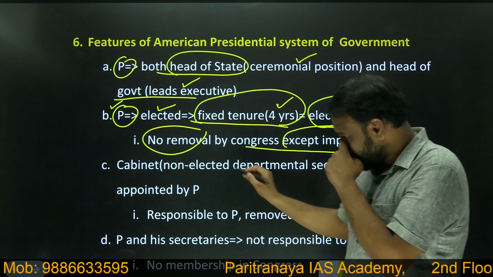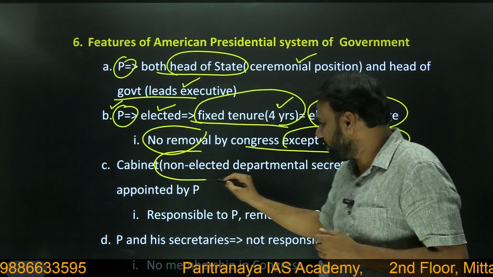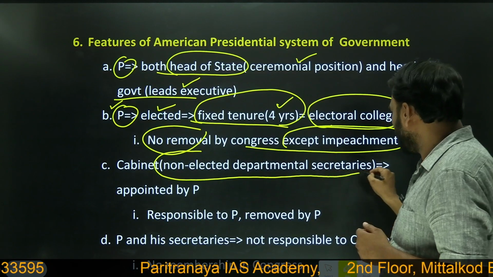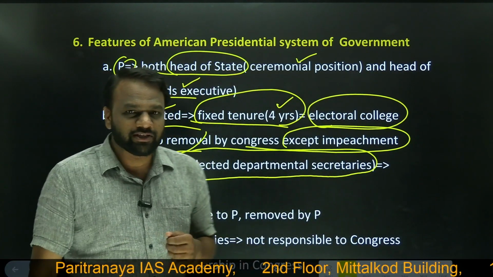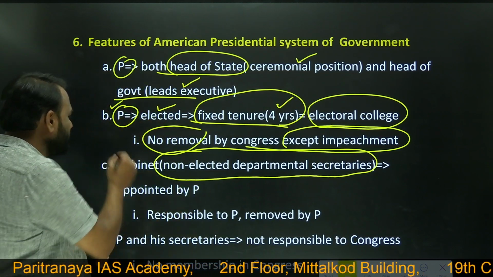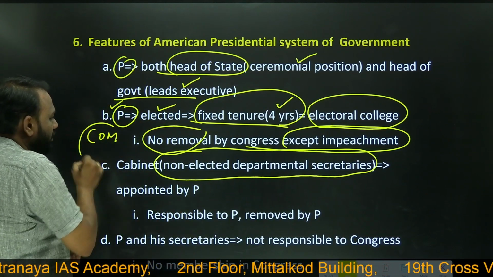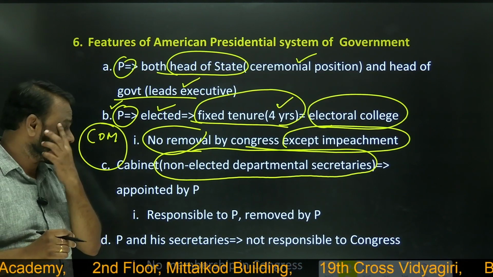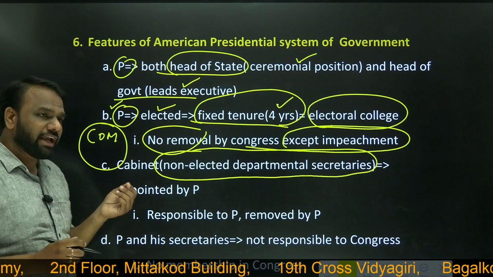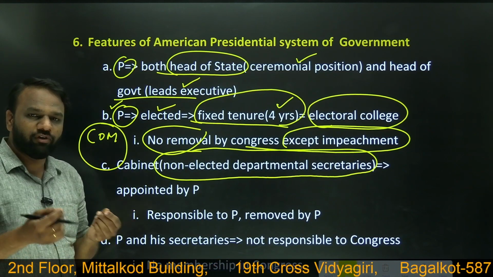Next, in presidential form of government, cabinet consists of non-elected department secretaries. So those who are present in the Council of Ministers in USA, we will not call them Council of Ministers, but we'll call them secretaries. And here in India, all the cabinet ministers are either members of Lok Sabha or Rajya Sabha.